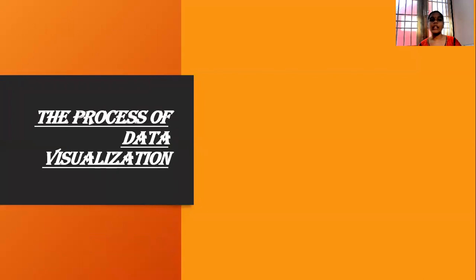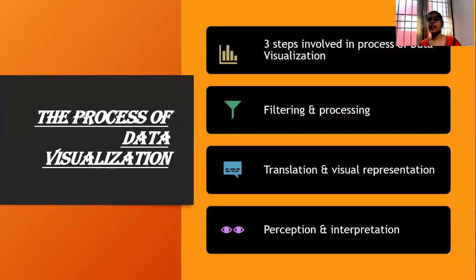Next one is what is the process of data visualization. The main process of data visualization includes three steps. One is filtering and processing, the second one is translation and visual representation, and the third one is perception and interpretation. What is filtering and processing? Filtering and processing means pre-processing of data, that is removing the unknown values and filtering the data using various techniques before visualizing it.